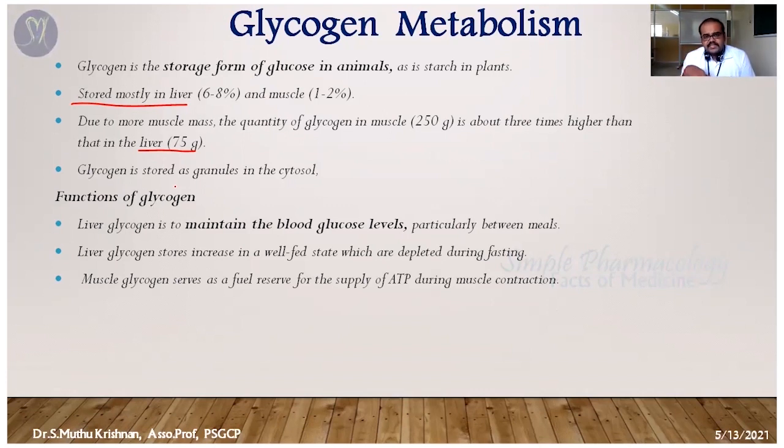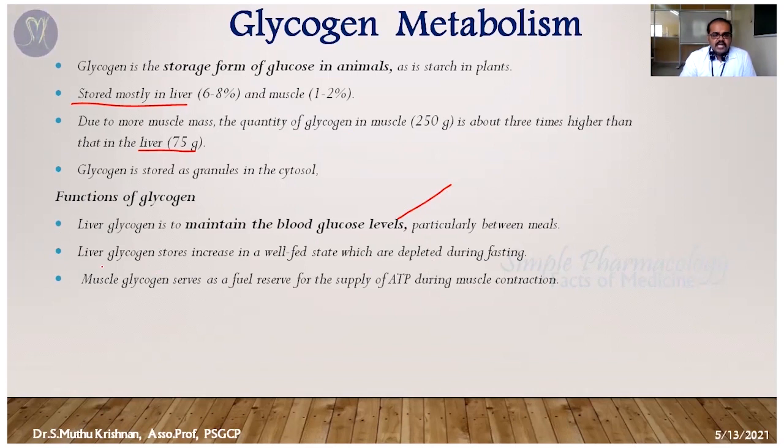So the basal metabolic process needs energy. That energy must be supplied by glucose. So for fasting condition, that is met with glycogen. When we don't have food carbohydrate, that time the stored glycogen is broken down and produces more glucose. That's the concept. So it's going to maintain the blood glucose level.